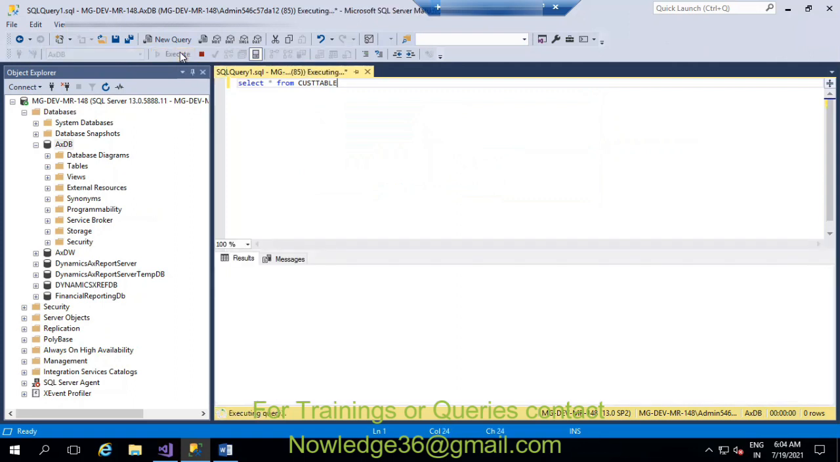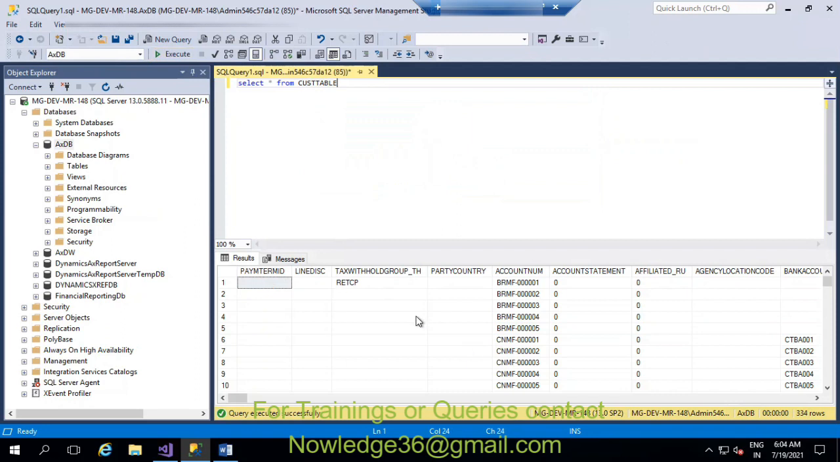So you will be able to see the custable, everything that is related to the custable. In this way you can query the data whatever you need according to your requirement. Mostly we don't use SQL, but if the requirement comes, definitely we have to extract some data using SQL. So this is the SQL part that I wanted to cover today.